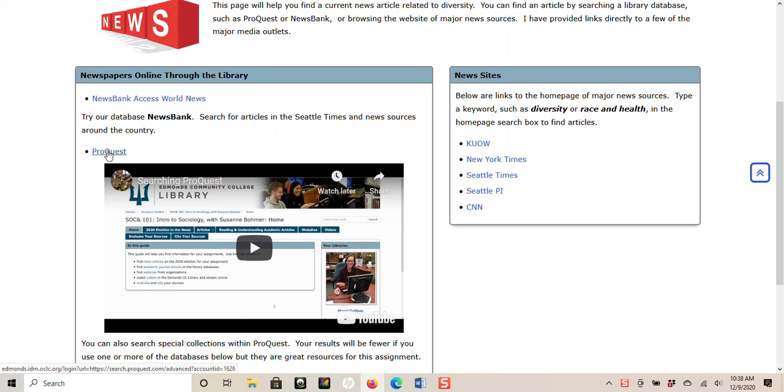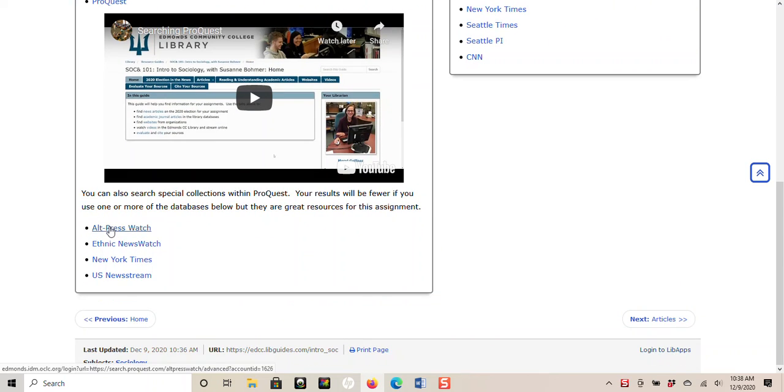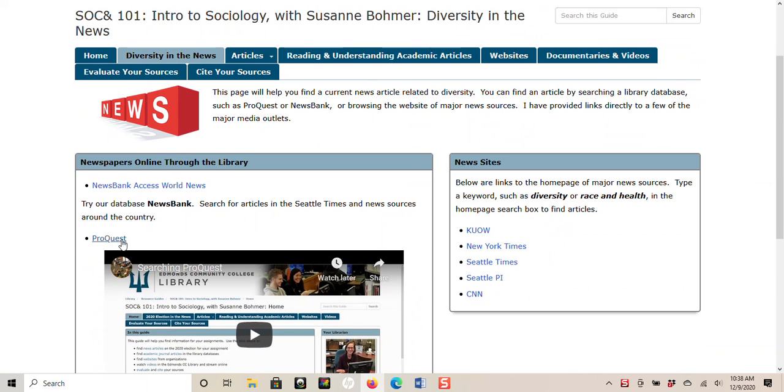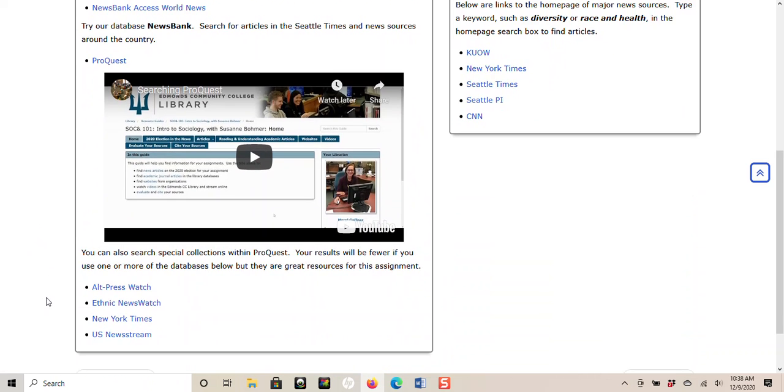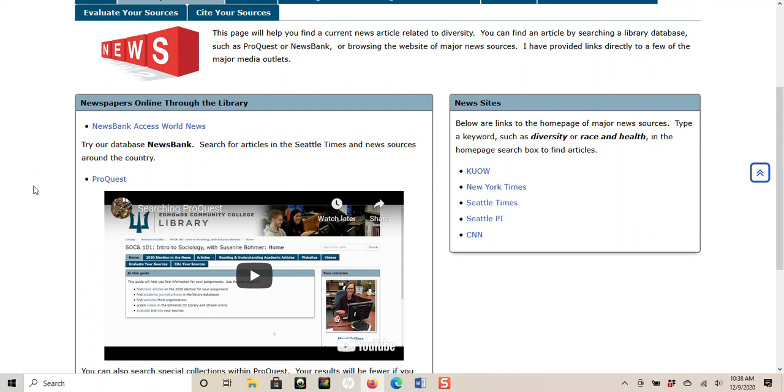They have thousands and thousands of newspapers in them that you can search. Also, you'll notice I've listed these databases within ProQuest. You can also use those. The difference, of course, will be ProQuest has thousands and thousands of articles, and these are a little bit smaller, so your results will be fewer, but it's up to you which one you want to use. I'm going to show you how to search the main ProQuest, and the interface is the same, so any strategy you use for search that I show you in the video, you can certainly apply to the other databases.